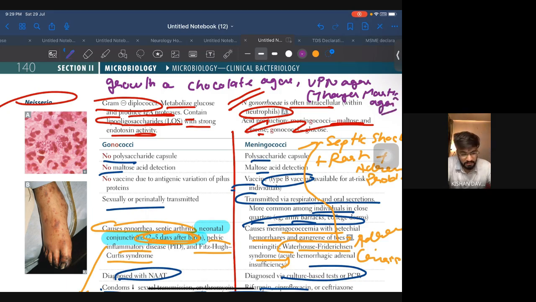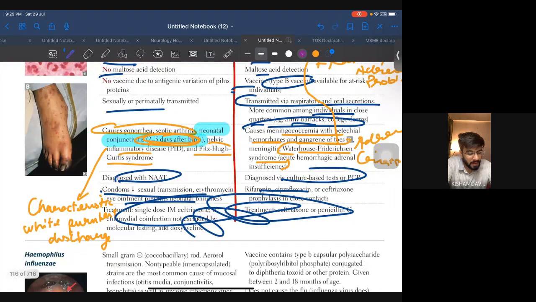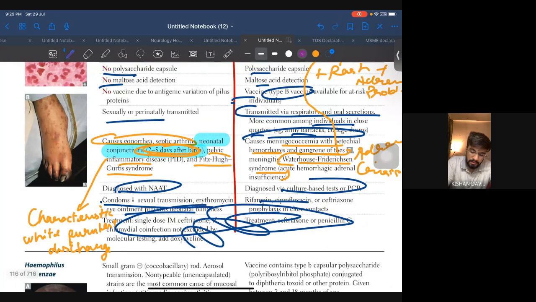Okay, so keep all these points in mind, and that's it. Another thing over here, they can also be associated with SCD, that is sickle cell disease, and another one is asplenic patient, asplenic. Okay, so all these points for this area are very important.